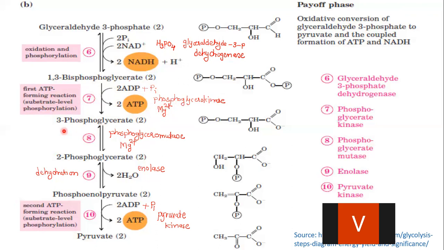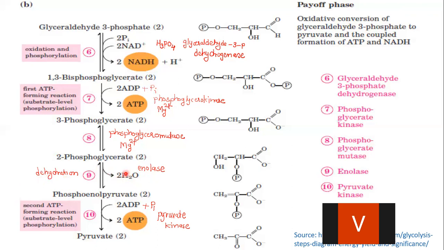3-phosphoglycerate, sorry, is further converted into 2-phosphoglycerate. Here there is only a transfer of phosphate group from the third position to the second position, and this enzymatic reaction is catalyzed by the enzyme phosphoglyceromutase, which takes the help of Mg2+ for its activity. 2-phosphoglycerate is further converted into phosphoenol pyruvate by the activity of enzyme enolase, and as water is removed here, it is known as a dehydration reaction.